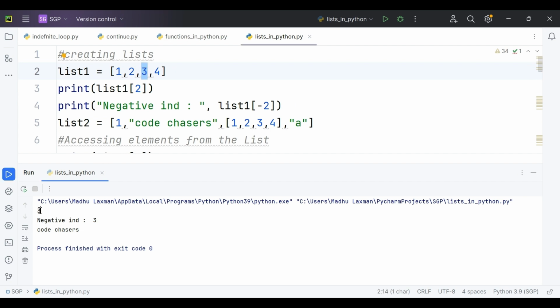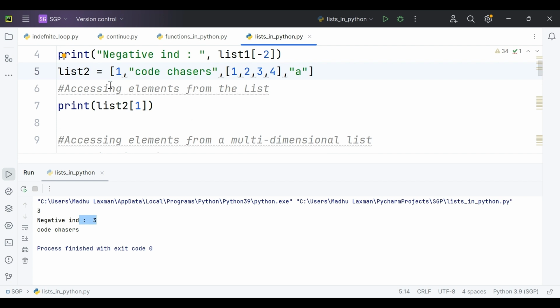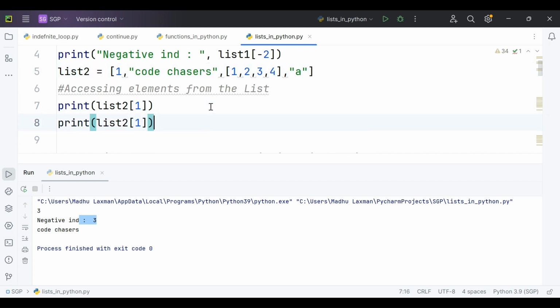This is the way how we access elements by using positive indexing. This is the way how we access elements by using negative indexing. We will also see the sample code in list2. If I want to print code chasers, what will I do? I'll give the negative index.